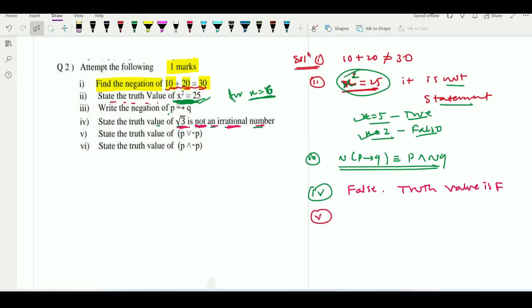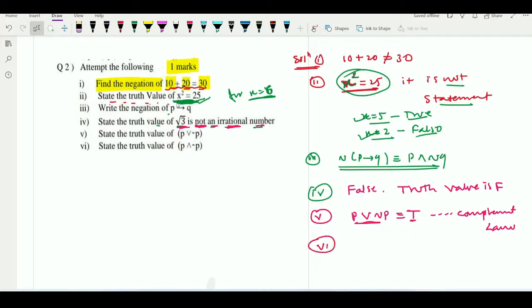Now see the next one, fifth example. State the truth value of P or negation P. We know that P or negation P is always true by using complement law. Complement law says that P or negation P is nothing but a tautology.